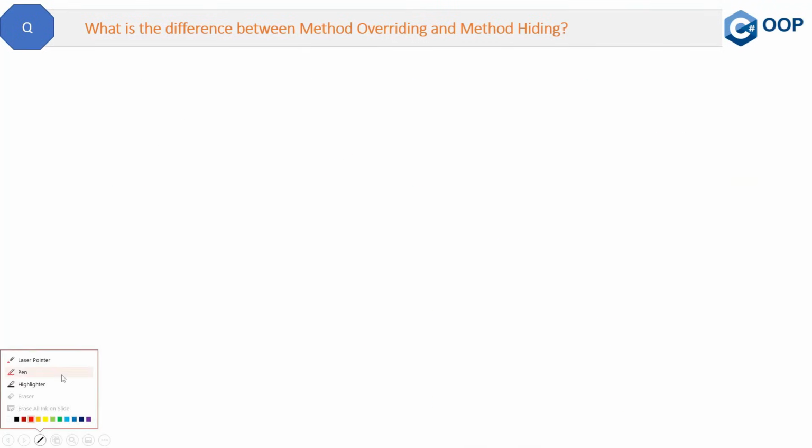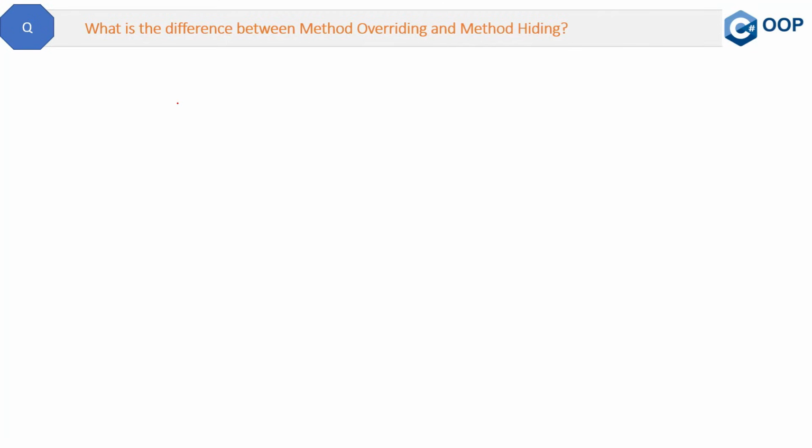Here is a very interesting question. What is the difference between method overriding and method hiding? This is an advanced version of the overriding and overloading question. So basically we can say for less experienced people, they will ask overriding and overloading differences, and for more experienced guys, they will ask overriding and hiding differences.